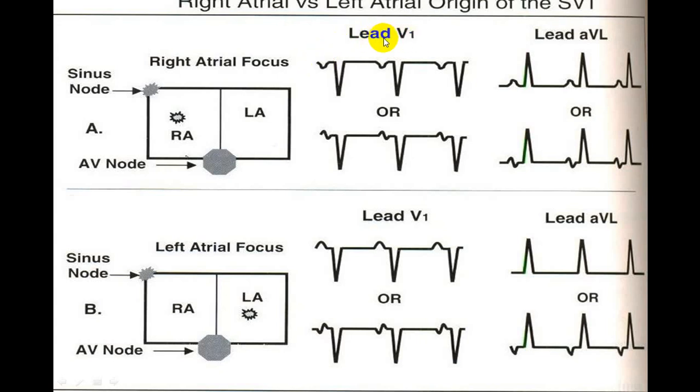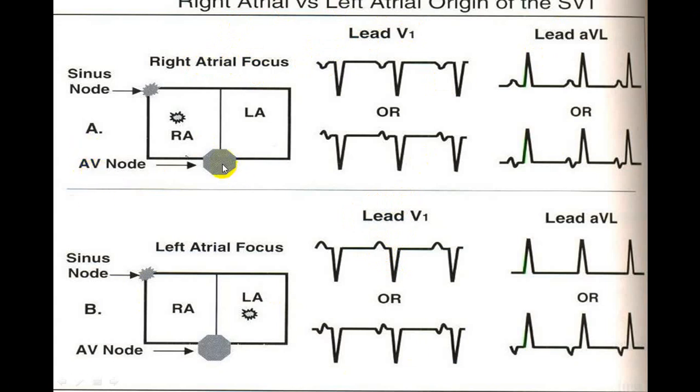So usually in V1, in a right atrial focus and left atrial focus, what will be the picture? This is a right atrial focus, this is a left atrial focus. If there is a left atrial focus and you are taking a V1 lead, it will be an upright wave, while if a right atrial focus is there in V1, it will be inverted.